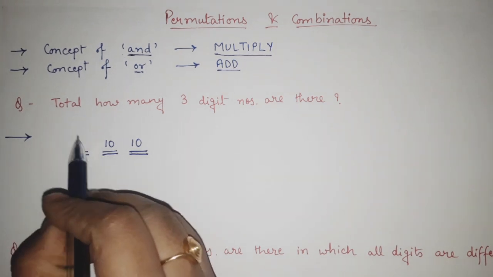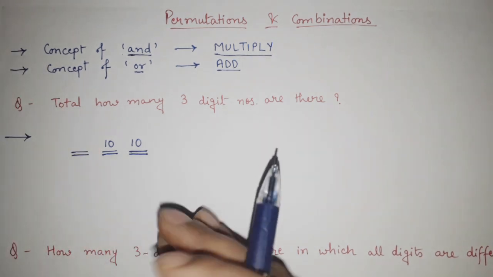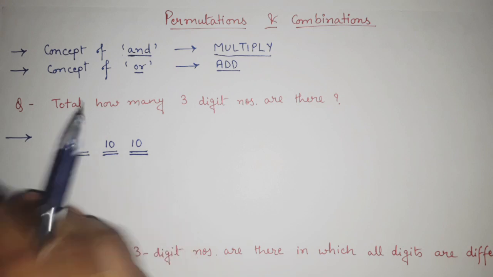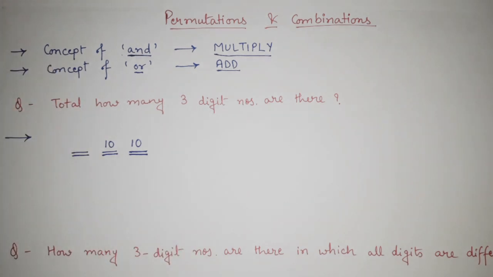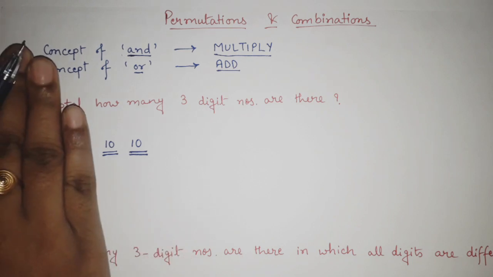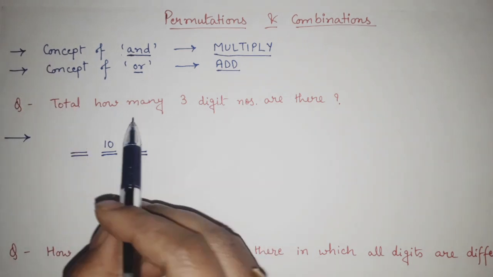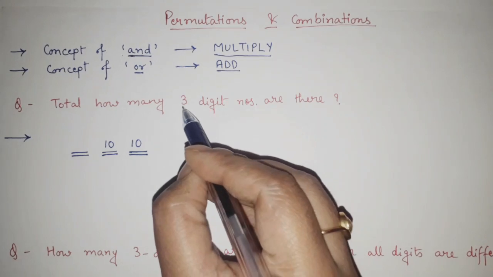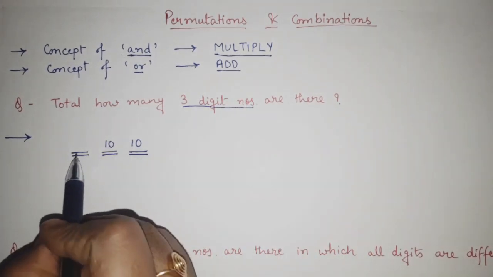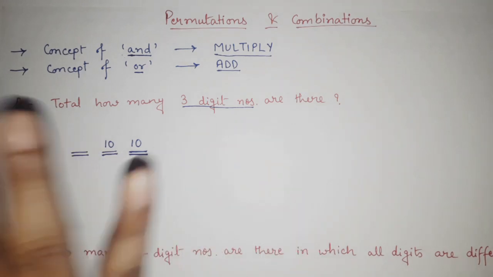Because if 0 comes at the beginning, it has no value, and it will make it a 2-digit number. But I want only 3-digit numbers. That's why it is very clear that in the first place, 0 will not come.